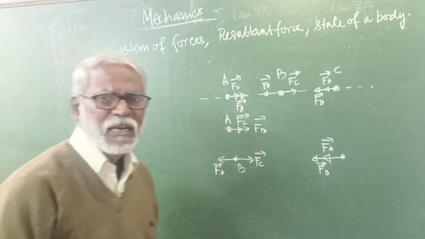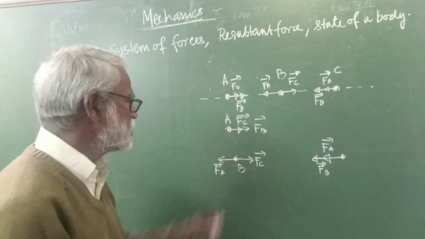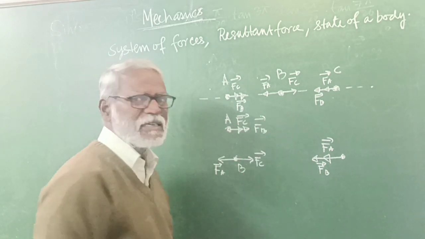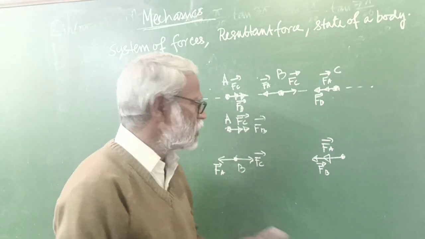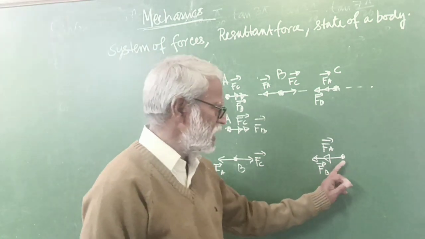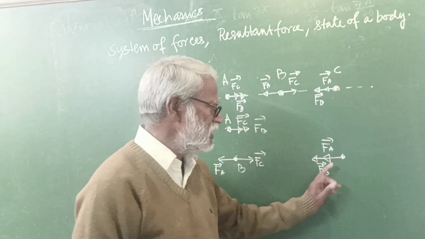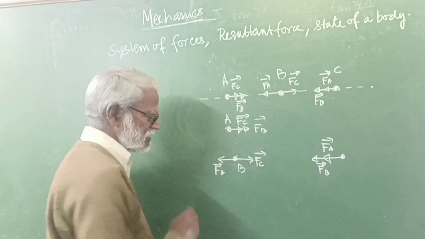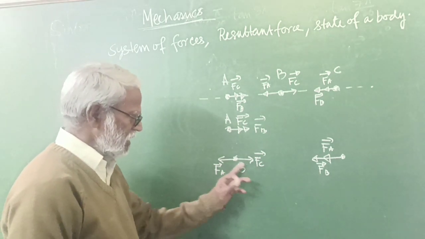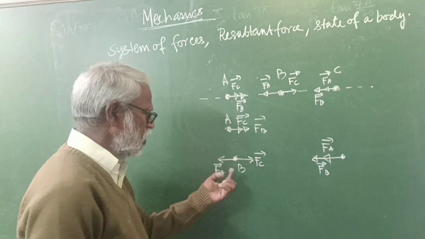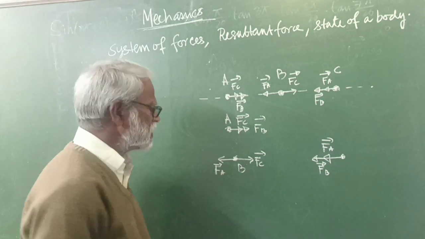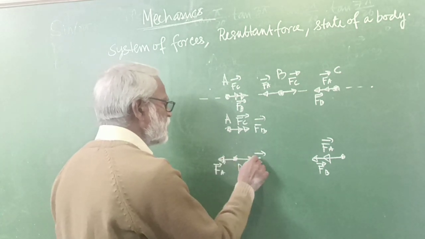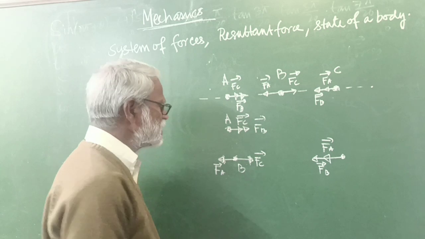So let us apply our common sense. You see, on A there are two forces, and these two forces are acting in the same direction. That means they are not opposing; they are supporting each other. Here also, these two forces are acting in the same direction. They are not opposing; they are supporting each other. But in this case, these two forces are acting in opposite directions. That means they are opposing each other. So when they are opposing each other, they may cancel the effect of each other.